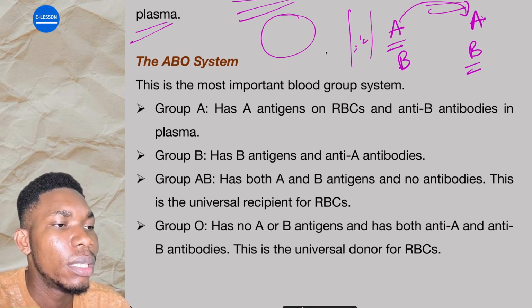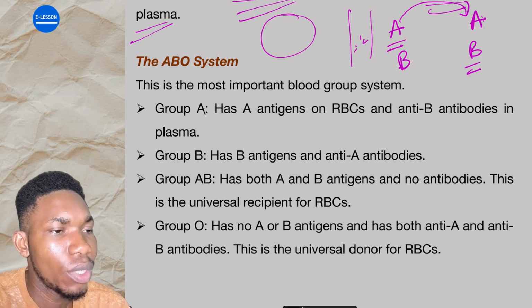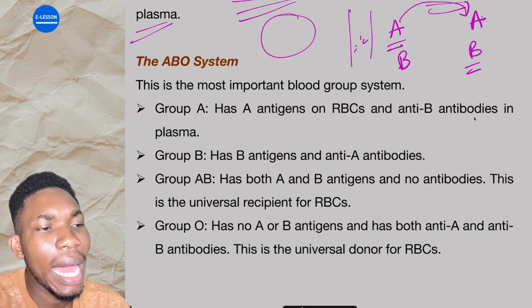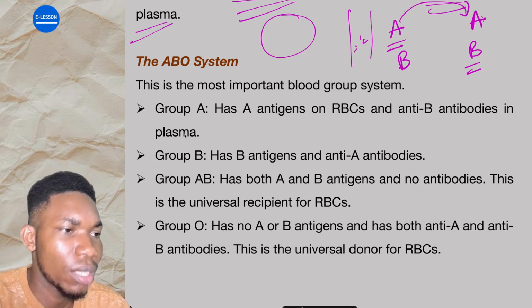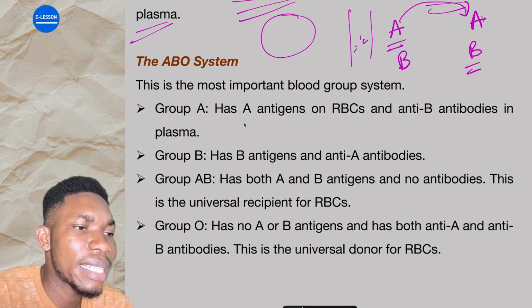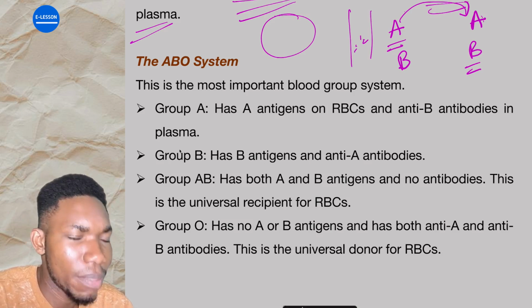Now, this is the ABO system. This is the most important blood group system. Group A has antigen A on red blood cells and antibody B in plasma. So for somebody that has blood group A, it has antigen A on red blood cells and antibody B in plasma.